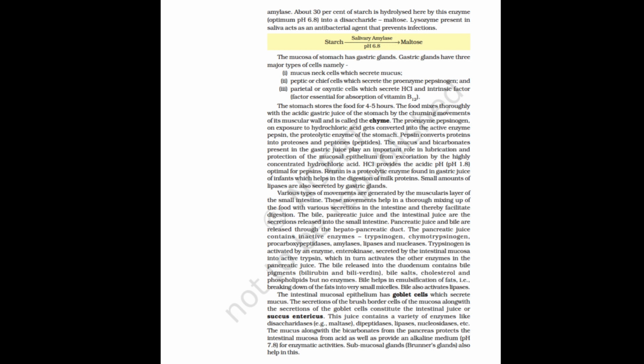The secretions of the brush border cells of the mucosa along with the secretions of the goblet cells constitute the intestinal juice or succus entericus. This juice contains a variety of enzymes like disaccharidases, for example maltase, dipeptidases, lipase, nucleosidases, etc. The mucus along with the bicarbonates from the pancreas protects the intestinal mucosa from acid as well as provides an alkaline medium, pH 7.8, for enzymatic activities. Submucosal glands, Brunner's glands, also help in this.